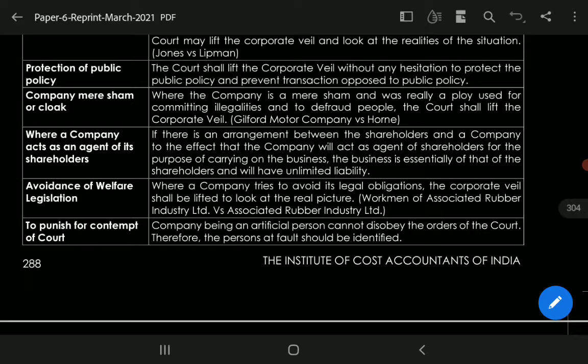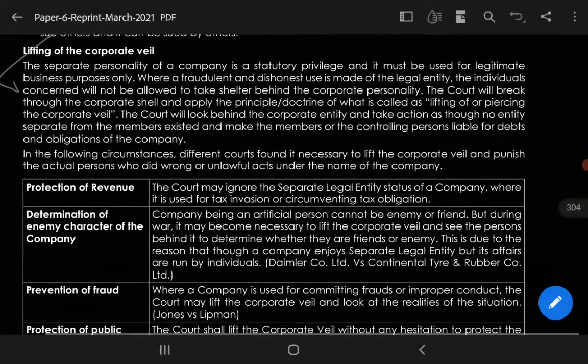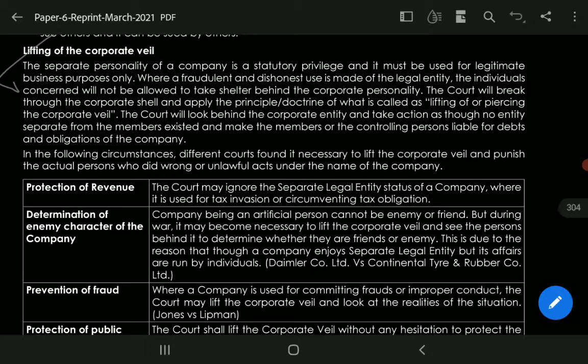Next is to punish for contempt of court. The company, being an artificial person, cannot disobey the orders of the court, so the persons at fault should be identified, and this doctrine will come into the picture.